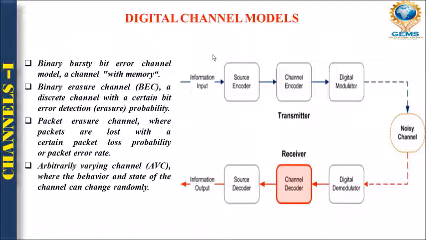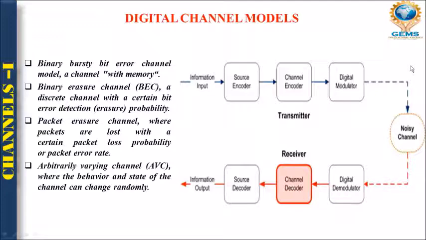That goes to the source encoder, and after the source encoder to the channel encoder, and after the channel encoder the digital modulator is there, which sends the information as the transmitted signal.